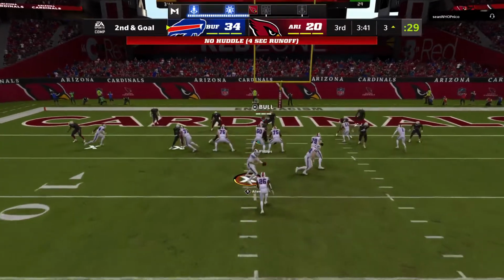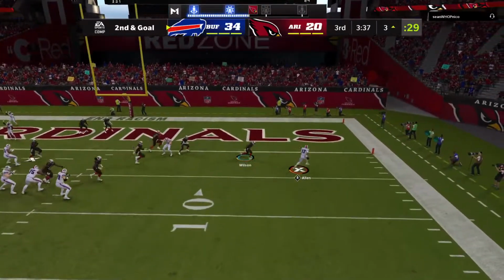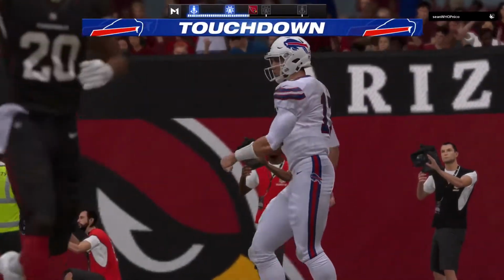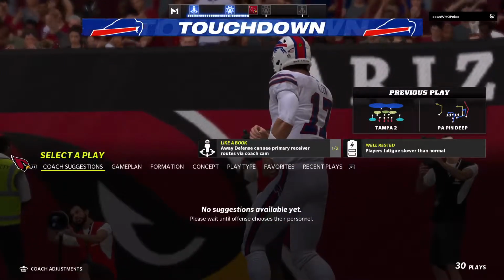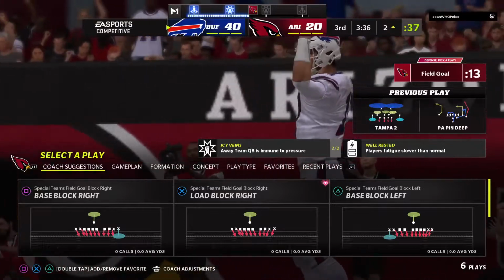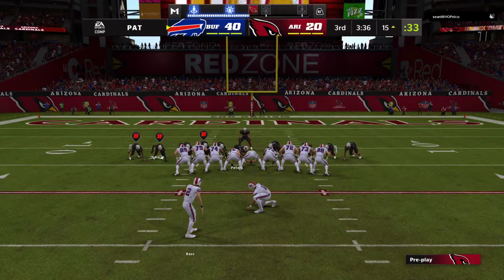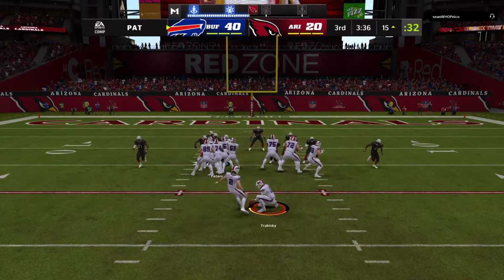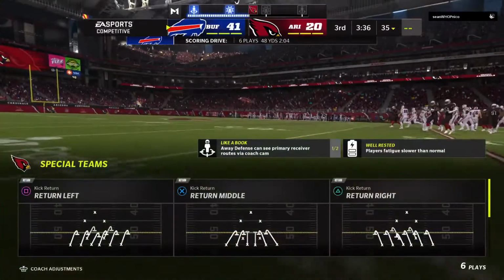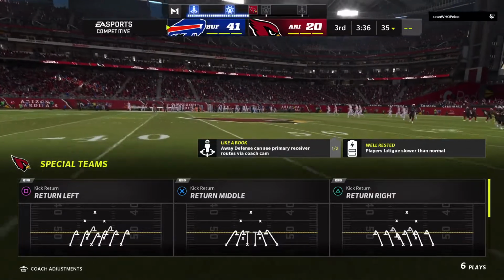Here's 2nd and goal. So they fake the handoff. Now Allen. They'll roll him out right. And he'll take it into the end zone for a Buffalo touchdown. Josh Allen, a 3-yard run as he kept it himself. And the Bills will add on to their lead. Bass on for the extra point. And the lead now to 3 touchdowns at 21 points. The score, Bills 41, Cardinals 20.